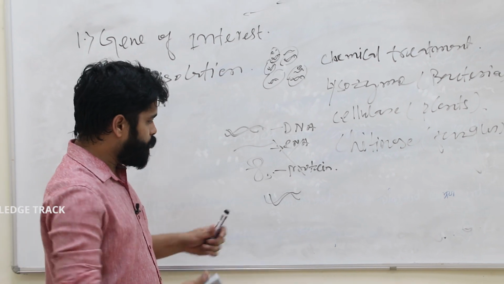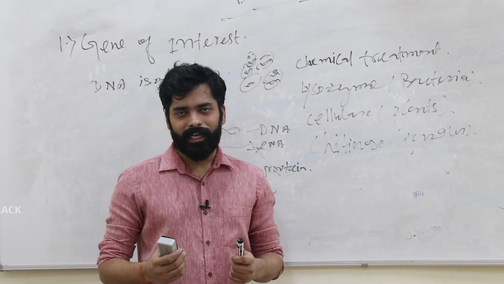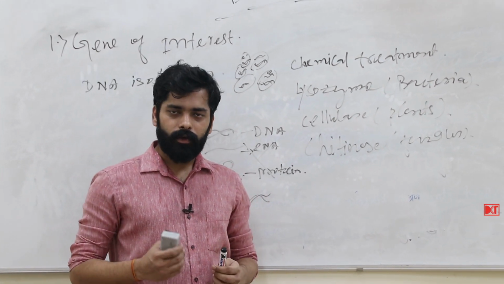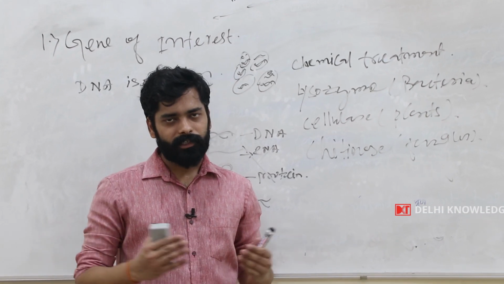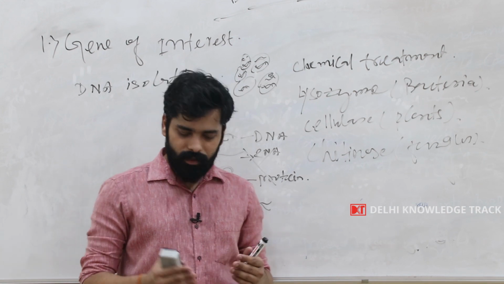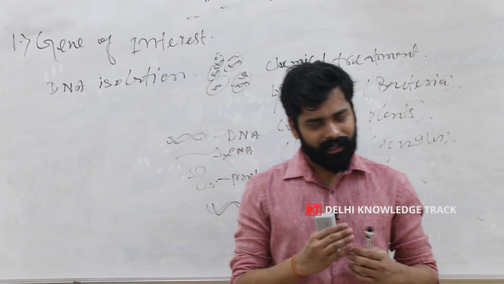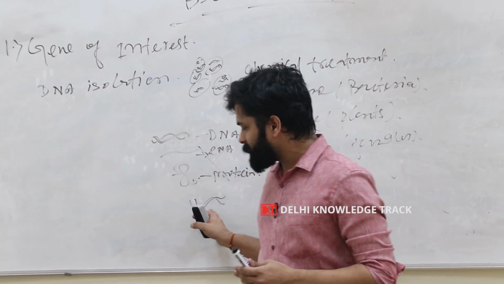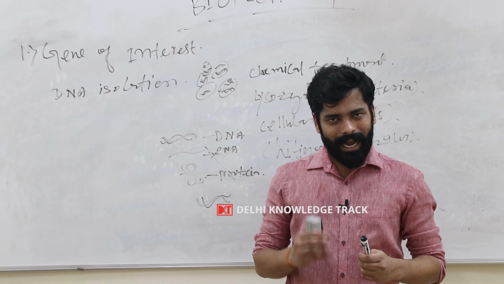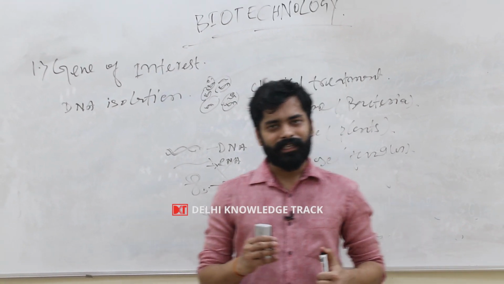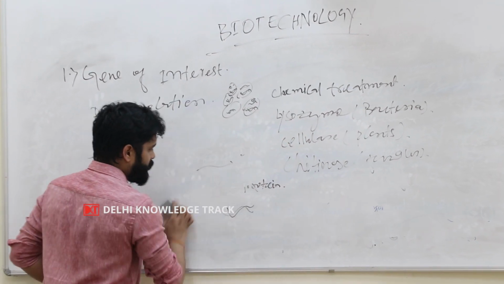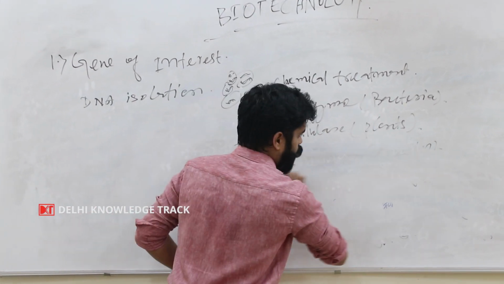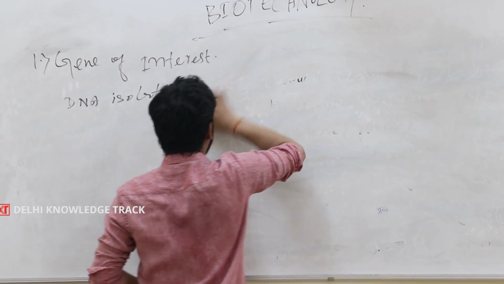Now suppose we have a piece of the DNA of insulin from the beta cell. Now we want to create a large number of insulin genes, and the large-scale production of the insulin gene can be done by using PCR. PCR is nothing but the polymerase chain reaction. So now we'll see what is PCR, or better to say, polymerase chain reaction.